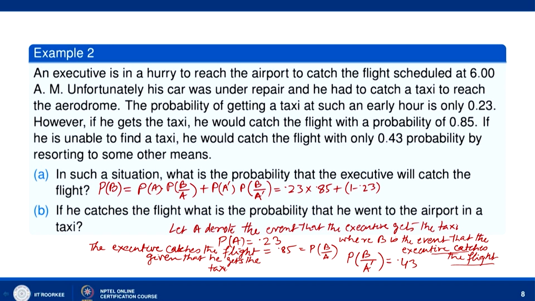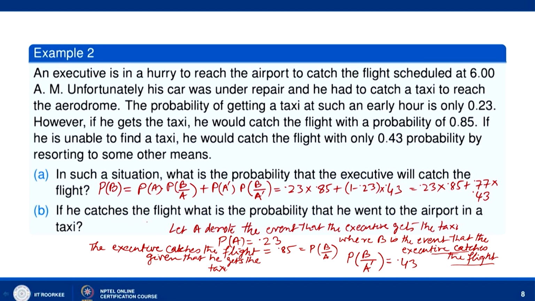Probability of A dash is 1 minus 0.23, and probability of B given A dash is 0.43. So this is equal to 0.23 into 0.85 plus 0.77 into 0.43. That is the probability that the executive catches the flight.